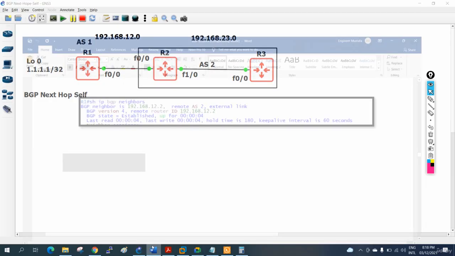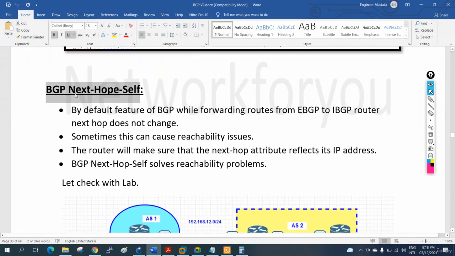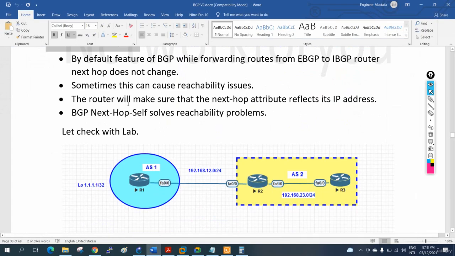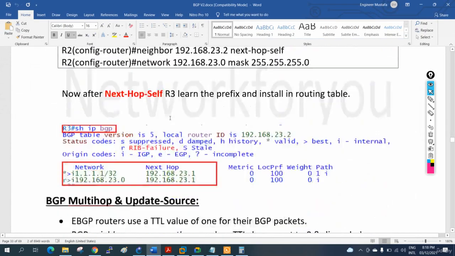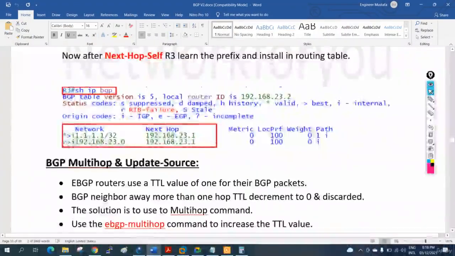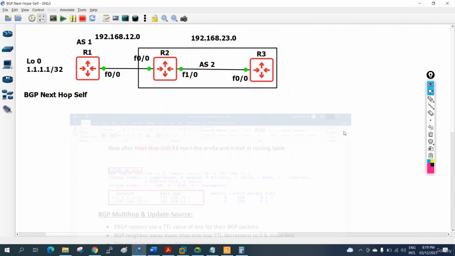This concept is known as BGP next hop self. So this is the way we do it. Okay, let me show you what else. At last in router 3 we will get that route 1.1.1.1 with next hop 23.1. Okay, so let me stop this recording.